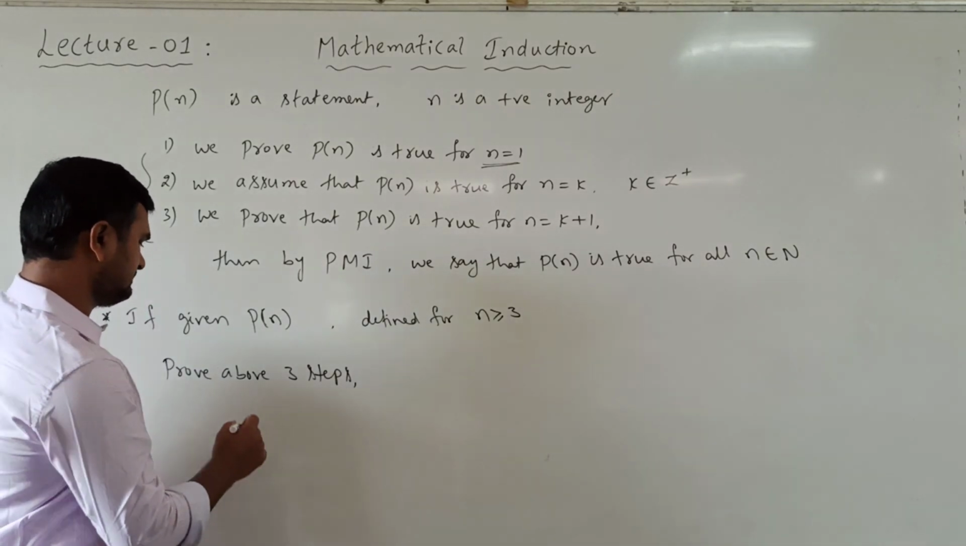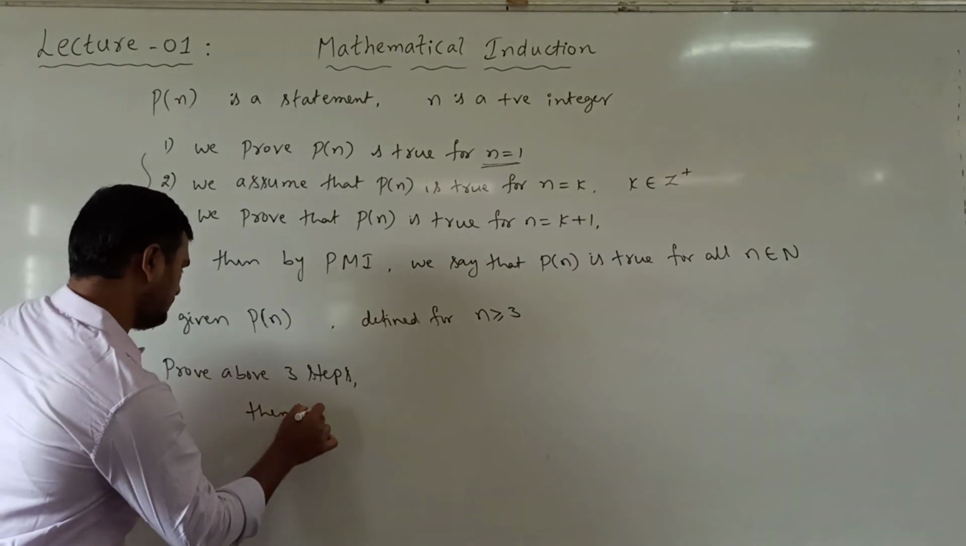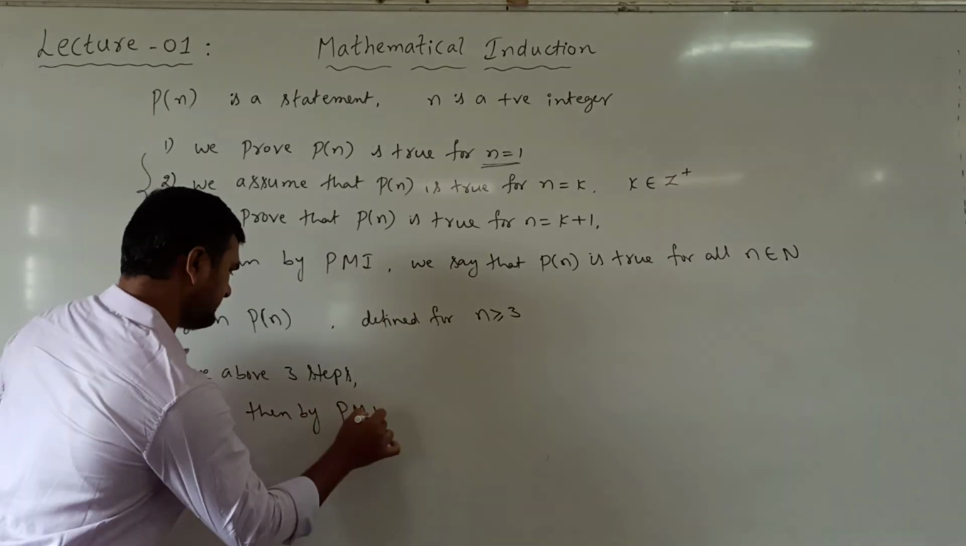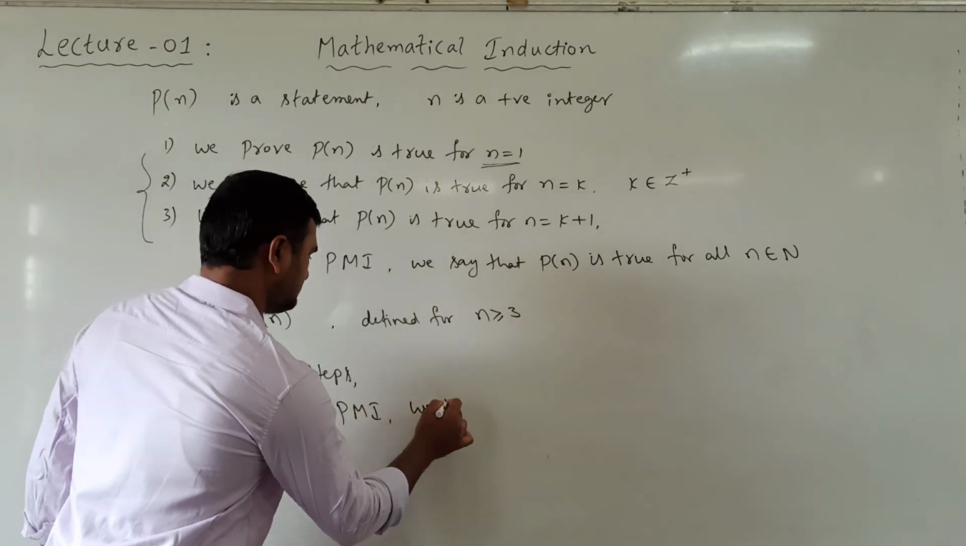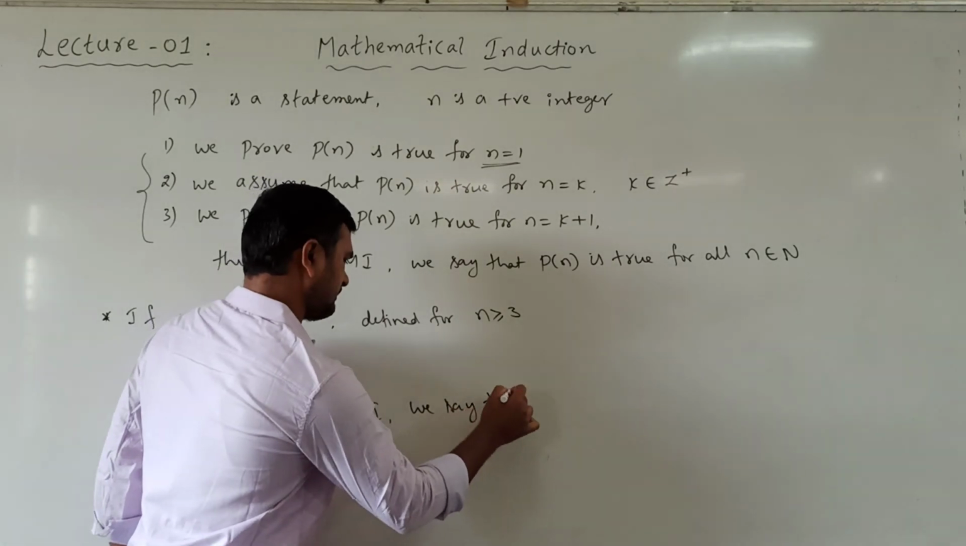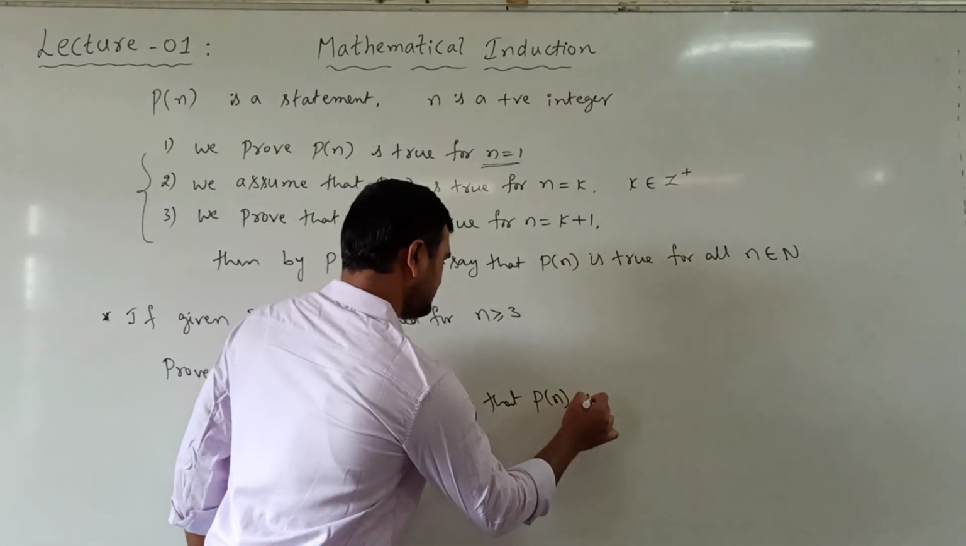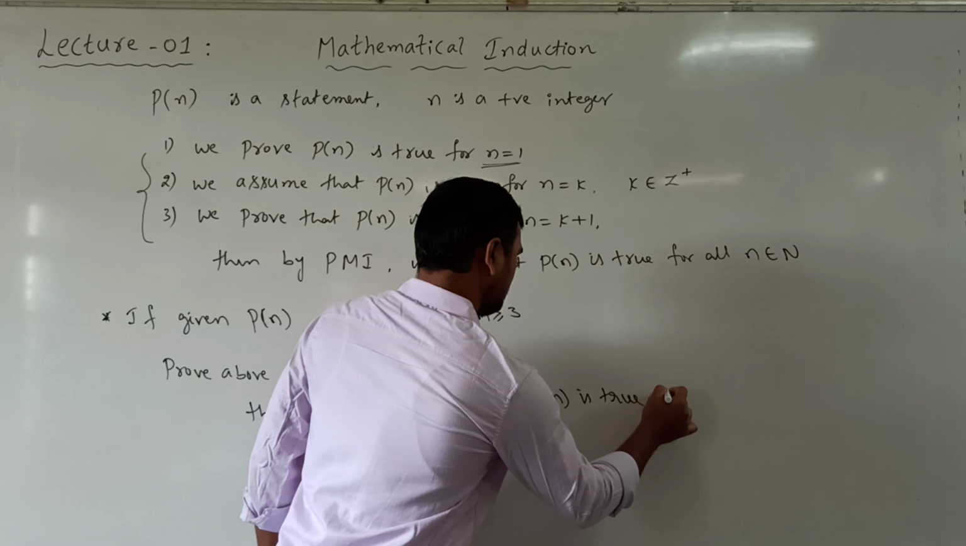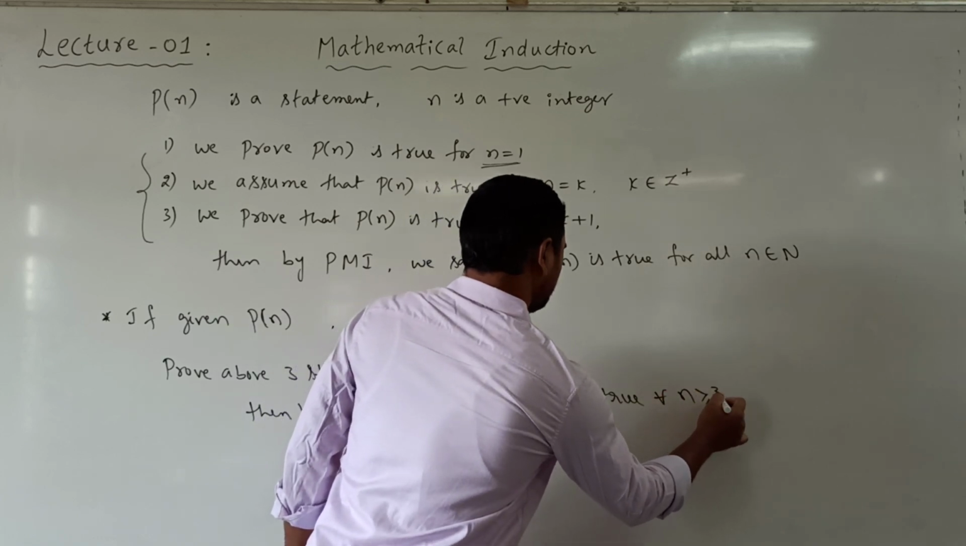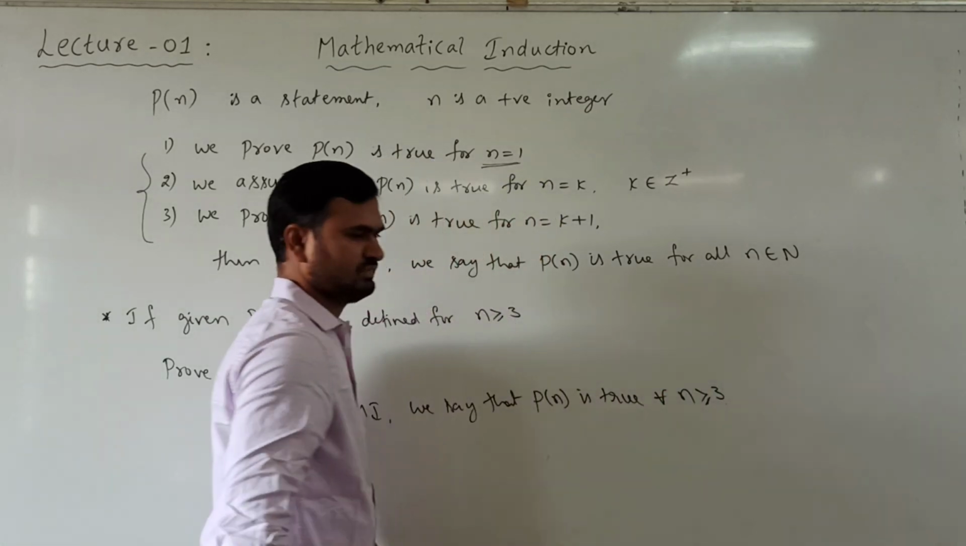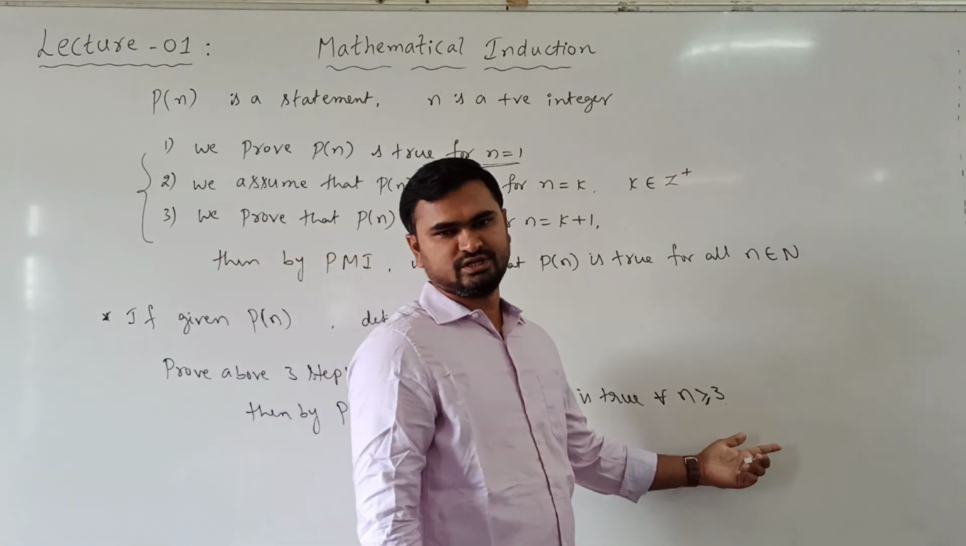Then by the principle of mathematical induction we say that P of n is true for all n greater than or equal to 3. Here we don't say for all n belongs to N.